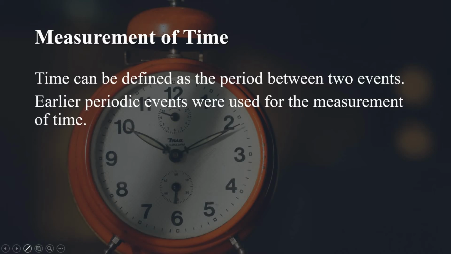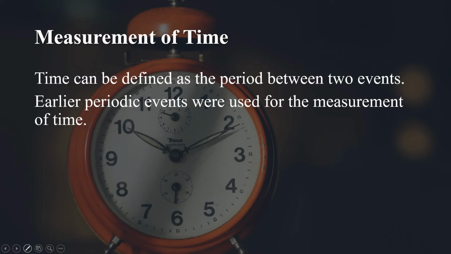Time can be defined as the period between two events. Therefore, in earlier times, people used the event or phenomenon which repeated regularly to measure time. For example, the unit of time used by them was the time interval from sunrise to sunset or to the next sunrise, or from one full moon to another full moon, or from one season to another season. But these time intervals could not be used as the standard units of time because they are very long and they change from place to place and from time to time.